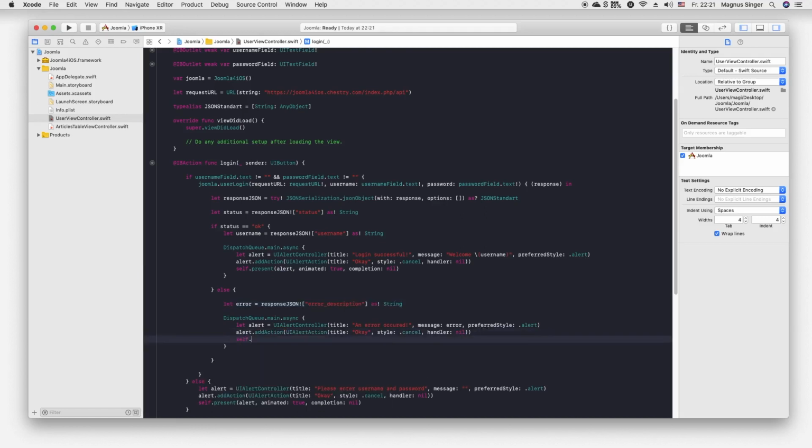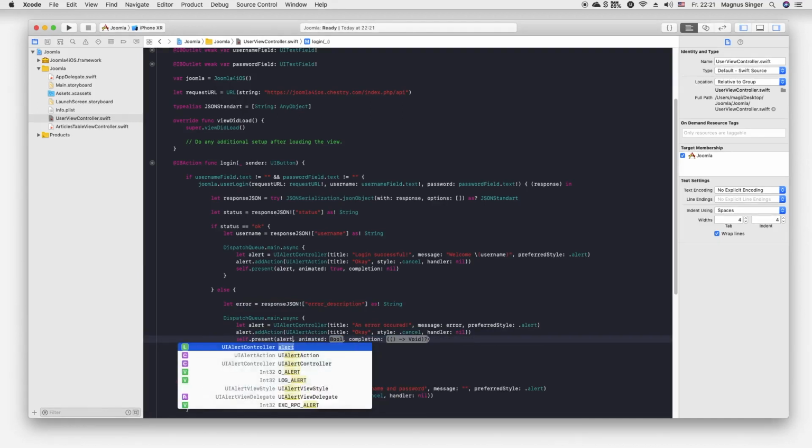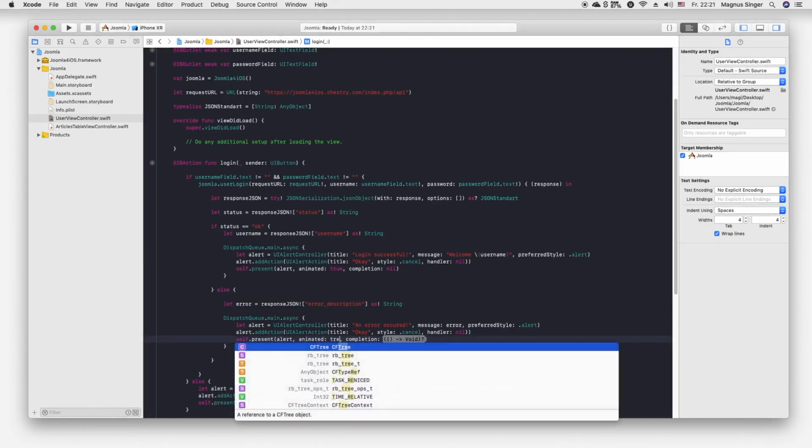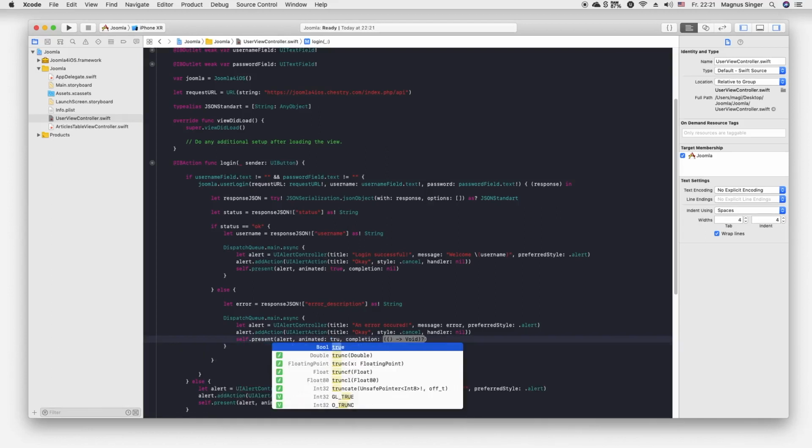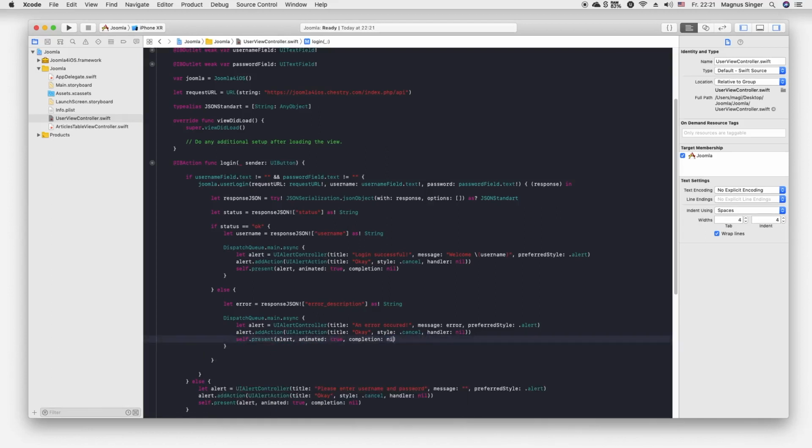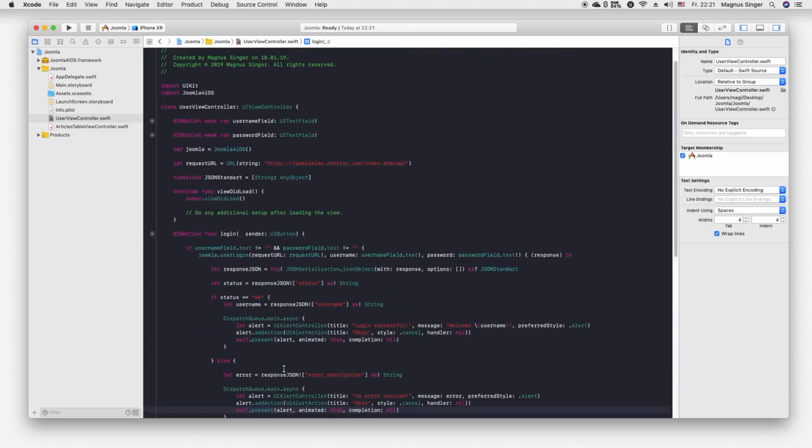It's always good to revise code because you get errors. Of course, we need to present this alert as well. Now we create an alert and display the error description inside it, and present the alert. Yes, that's it.